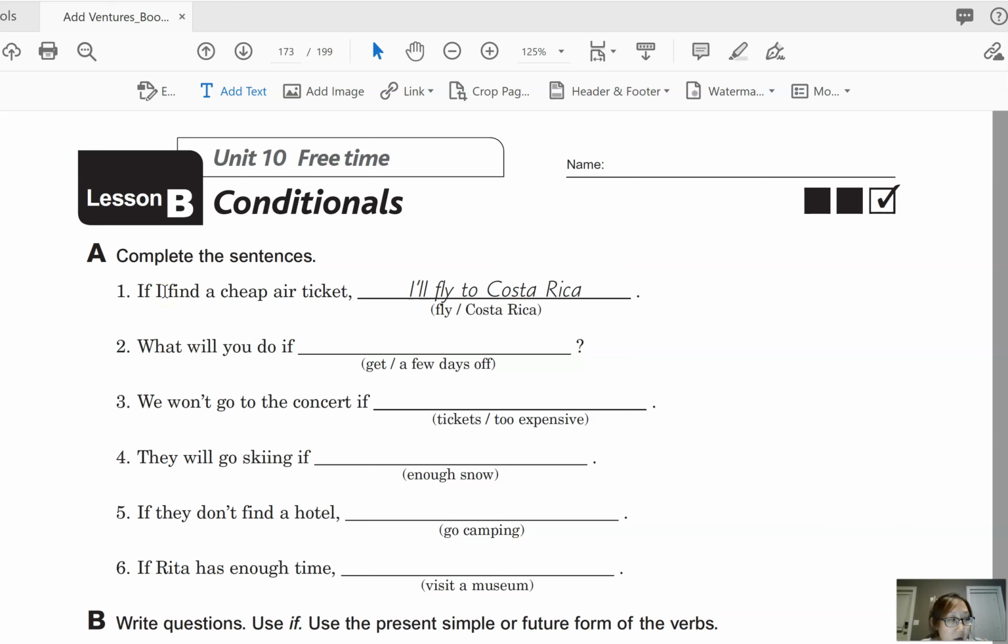Okay, so remember that we use the simple present tense in the if clause, or the future conditional clause, and we use the future tense in the main clause. So I'll, or I will, fly to Costa Rica. Okay, so go ahead and pause the video and take some time to complete these sentences or questions, and you can continue the video when you're finished.